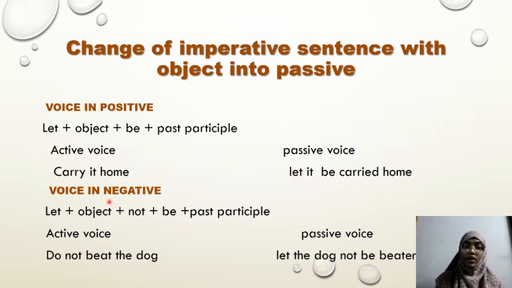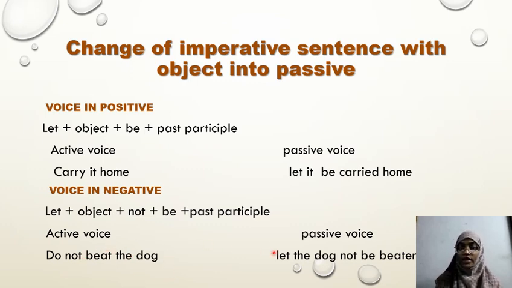Now let us see the structure in negative: let plus object plus not plus be plus past participle. Here we used not because it is a negative sentence. A sentence in active voice is: do not beat the dog. This is the active voice.